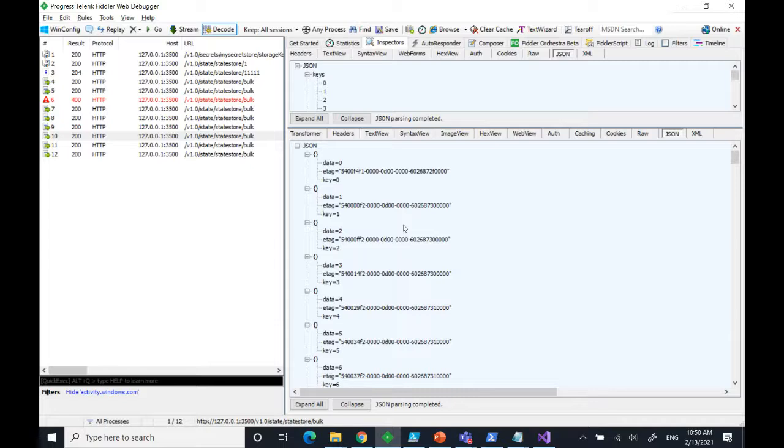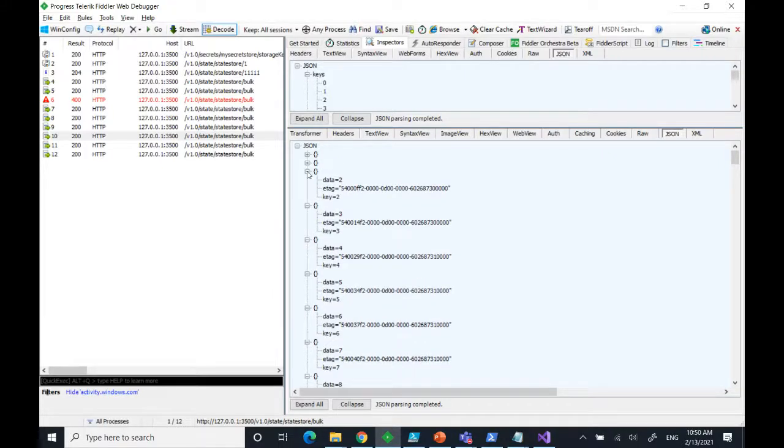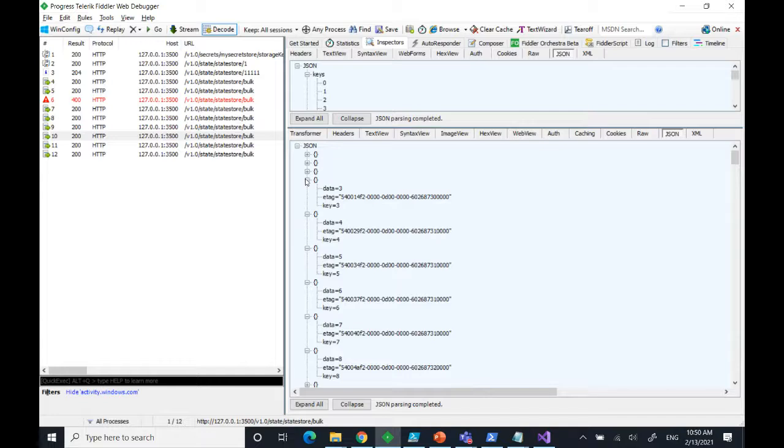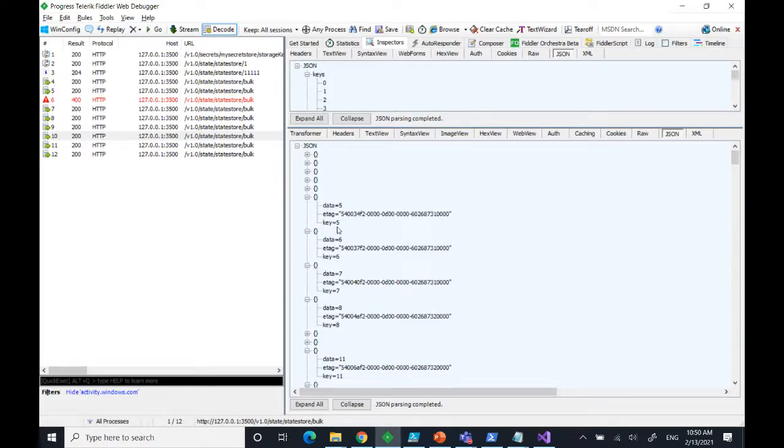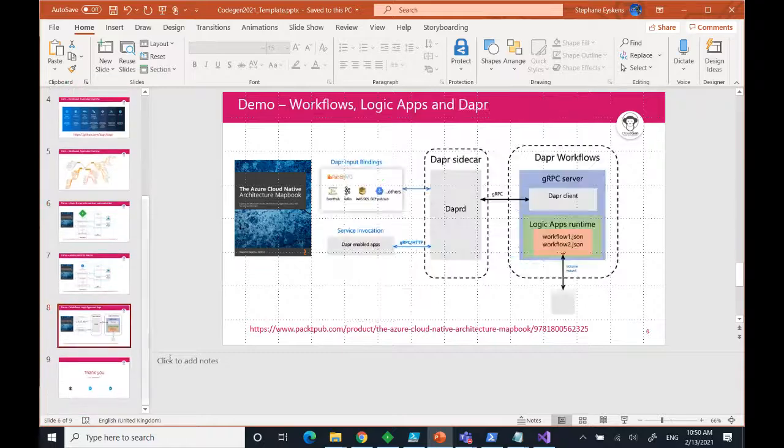That's a goal. You delegate, you offload a lot of stuff to an external framework, but then you need to see how it reacts in those situations, right? But the Dapr team, the Dapr contributors, it's an open source project, are very responsive, so they tackle these things quite quickly. But that was just to show an example of state stores and a few things to keep in mind. On the other hand, it's unlikely that you will actually make a bulk get of 100 keys at once, but we never know. So with that, let me go to the last demo, which is with the workflows.